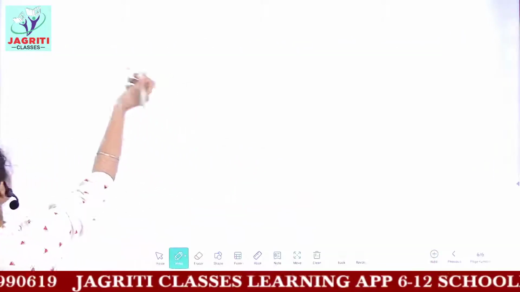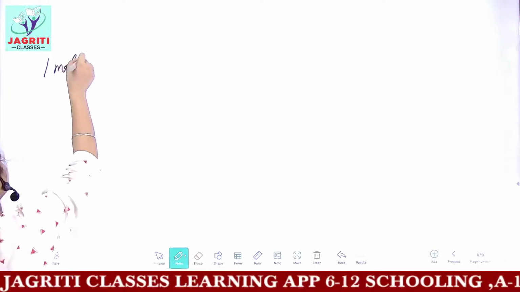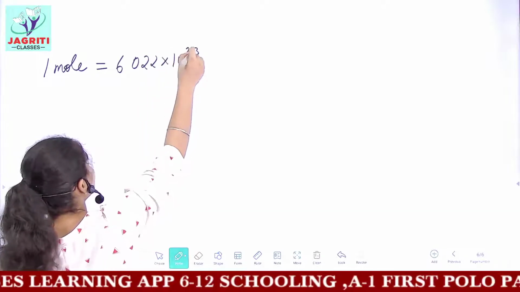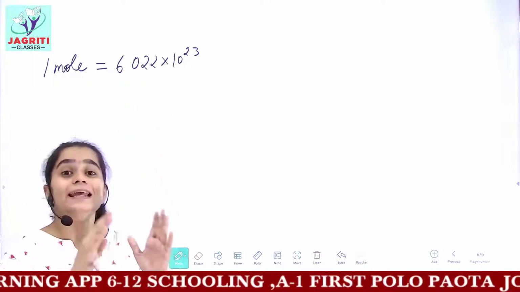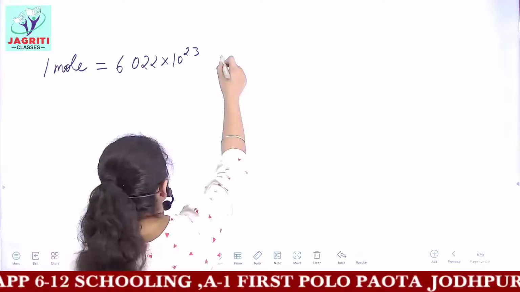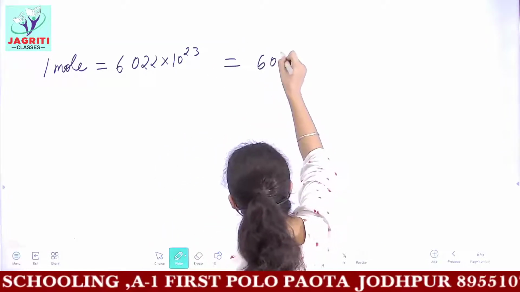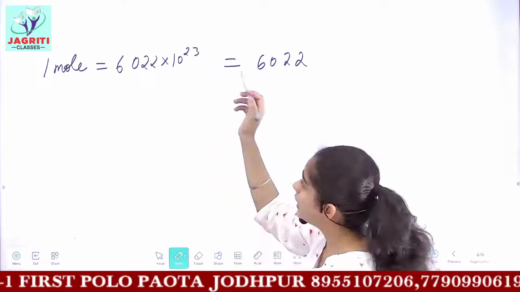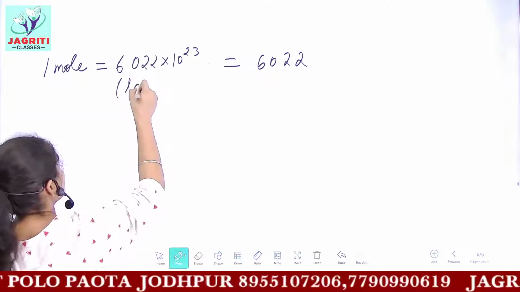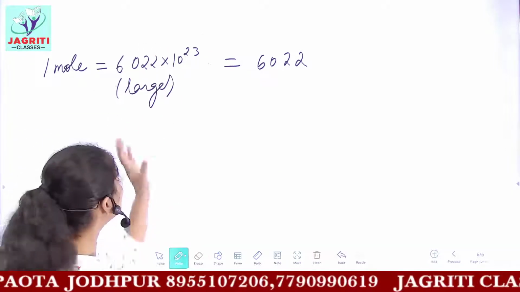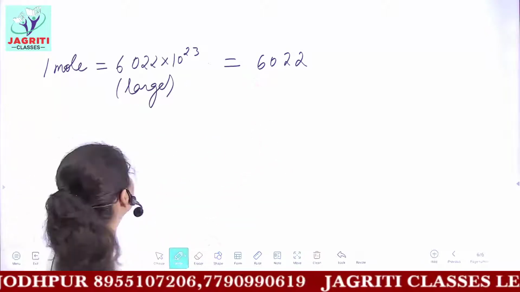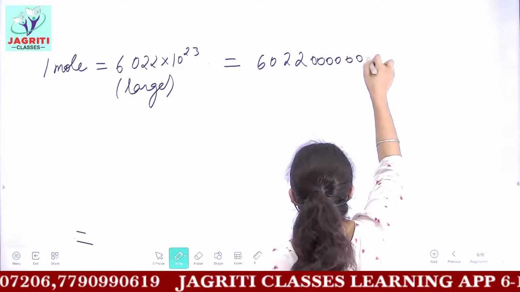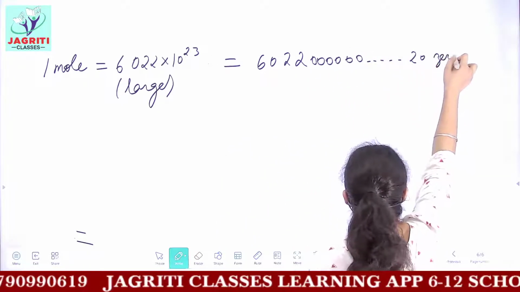Now what we are discussing is that the number of particles in 1 mole is equal to 6.022 × 10^23. These are a very large number of particles. If you do not want to write this power expression, I want to tell you that this 1 mole of particles is very large in number. If you write it in the expanded or normal form without the power, you would get the number 6.022 and you have to put 20 zeros behind it. This would be a total of 20 zeros.